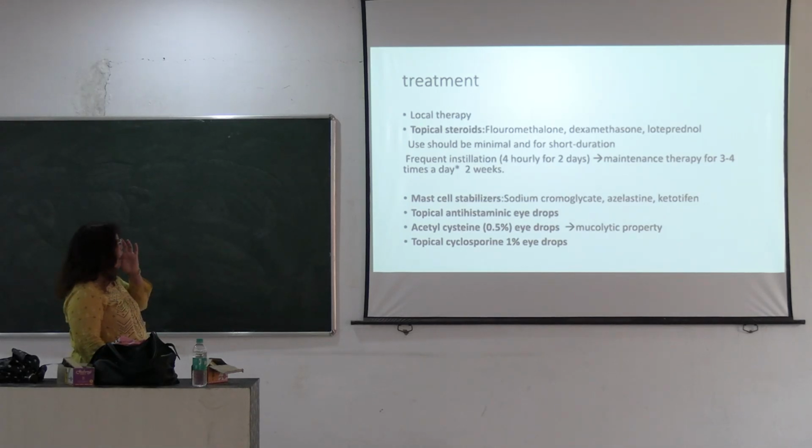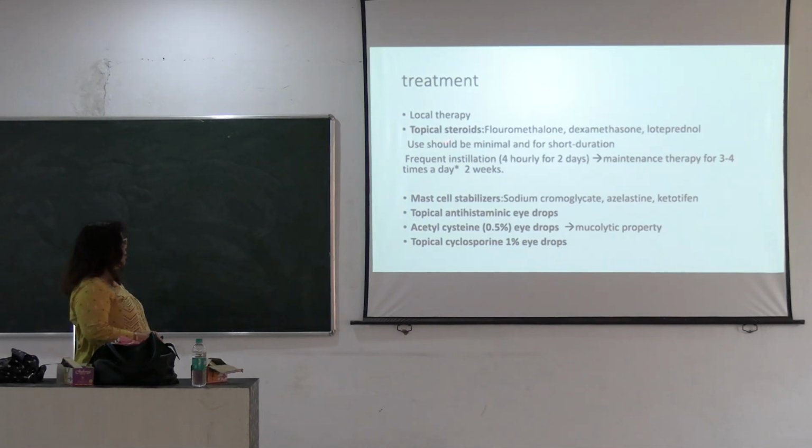And the treatment is local therapy. Topical steroid drops are given: fluorometholone, dexamethasone and loteprednol for short duration, and if inflammation is severe, then frequent instillations of the steroid drops, 4 hourly for 2 days, and maintenance therapy is given 3 to 4 times a day for 2 weeks.